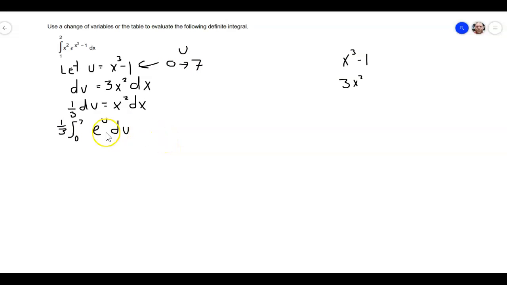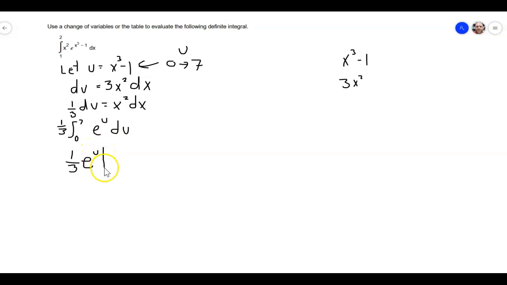So now I've got this nice, easy definite integral from 0 to 7 of just e to the u. And that's it. So now that's just 1/3. We're going to take the antiderivative, and the antiderivative of e to the variable is just e to that same variable, right? E to the u.